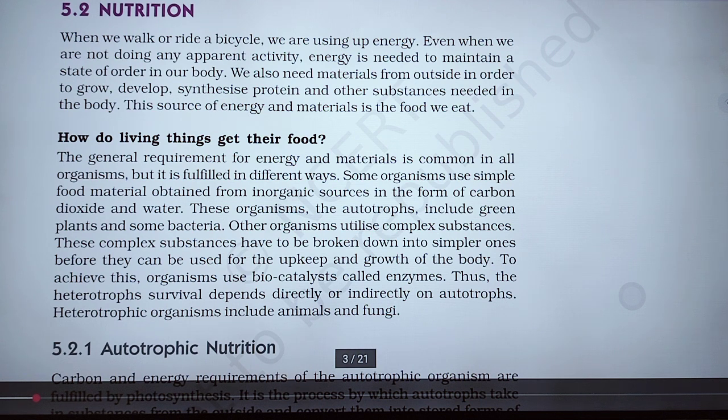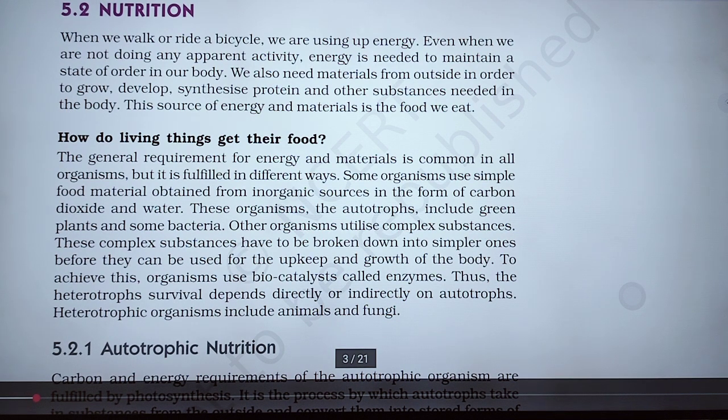Thus the survival of heterotrophs depends directly or indirectly on autotrophs. Heterotrophic organisms include animals and fungi.